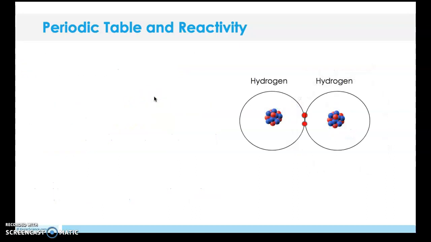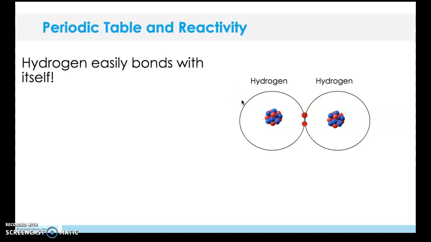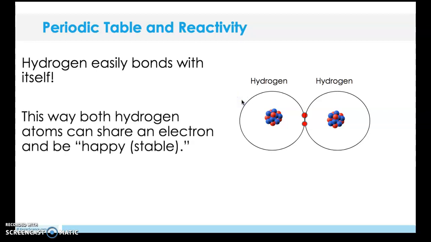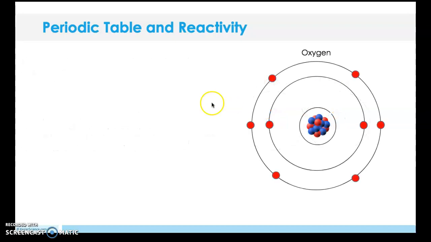Hydrogen could also bond with itself. If I had 2 hydrogen atoms, you can see here they're now sharing those 2 electrons, and they're happy because they both technically have 2. Hydrogen easily bonds with itself. This way, both hydrogen atoms can share the electron and be happy or stable.